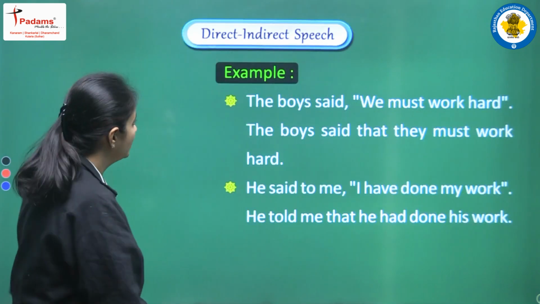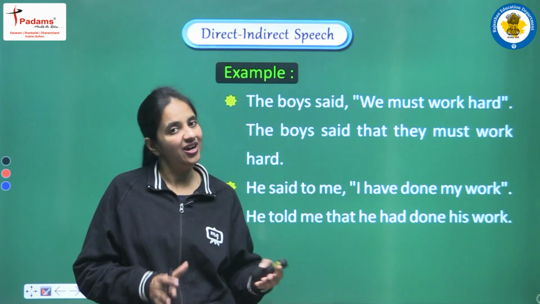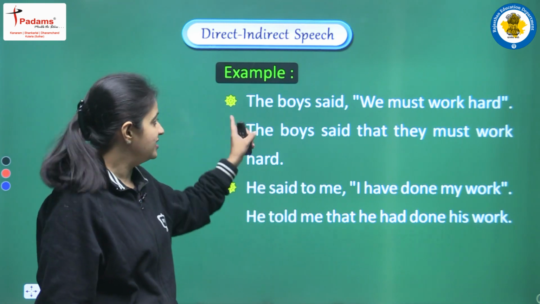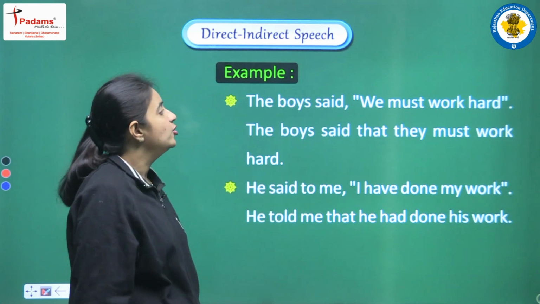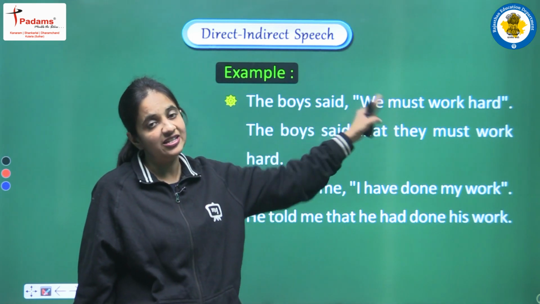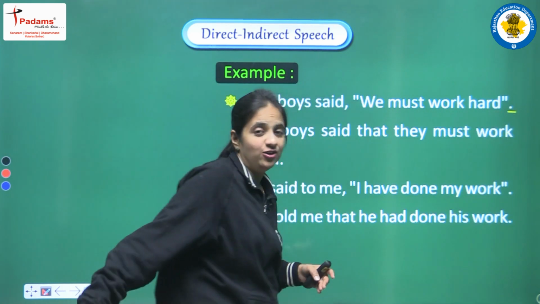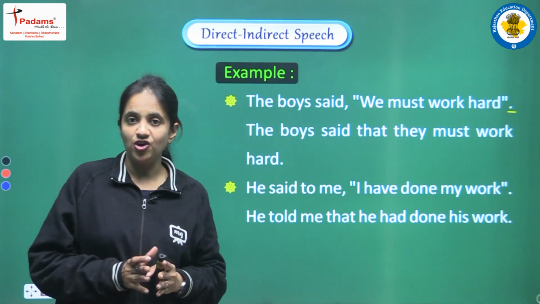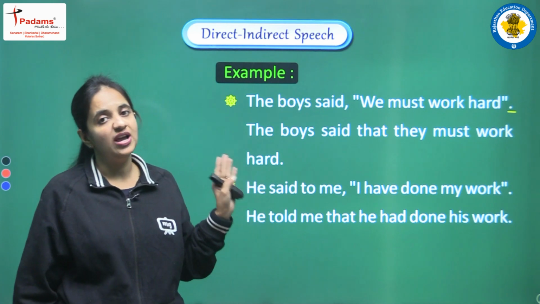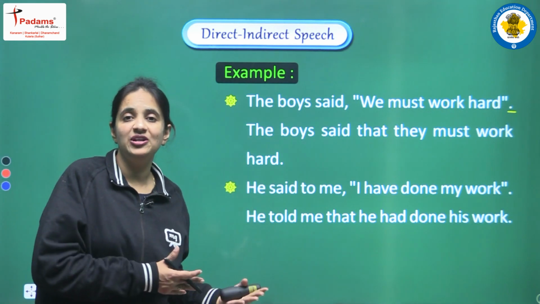Clear? So now let's see some examples to clear all the rules that we have discussed. All these examples are related to assertive sentences. So let's see the first one. The boy said, we must work hard. First of all, focus on the type of the sentence, what kind of sentence we have here. This is a simple statement, and at the end of the sentence we have one full stop. So yes, this is an example of an assertive sentence. Now we are doing the changes because we are converting this direct sentence into indirect one.